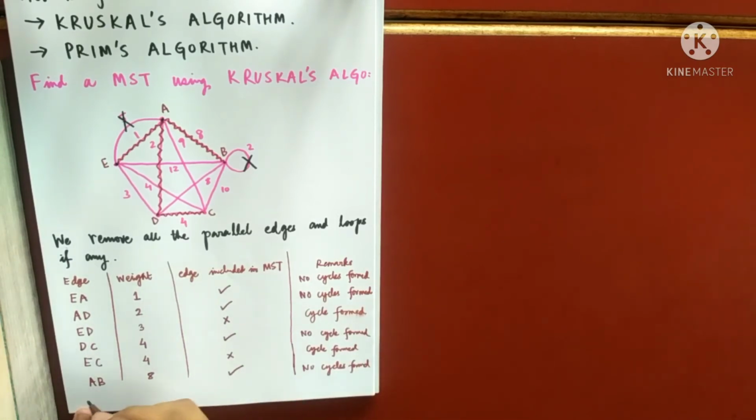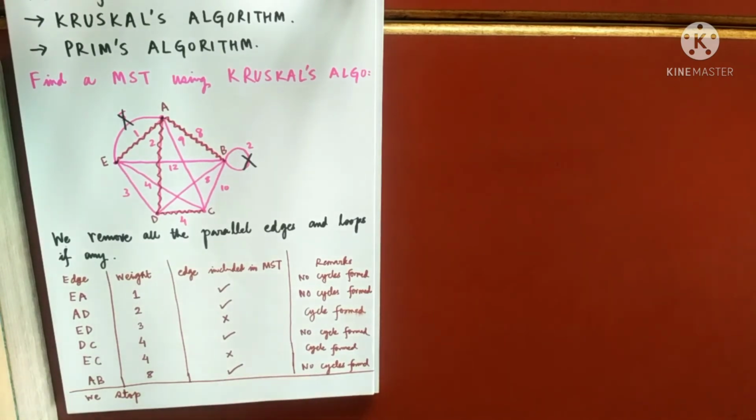So we stop. Why do we stop here? Because I needed 4 edges in my minimum spanning tree. Because my graph has got 5 vertices, by the definition of a tree, it will definitely have 4 edges. I have taken 4 edges. So we stop, as an MST has 5 minus 1 edges, because 5 is the number of vertices.